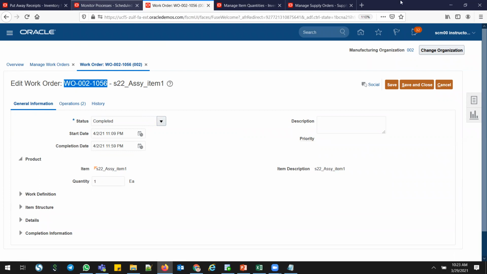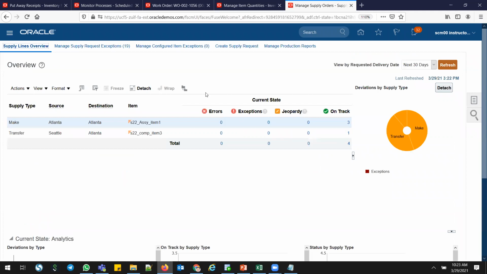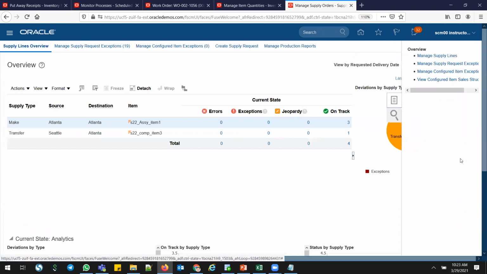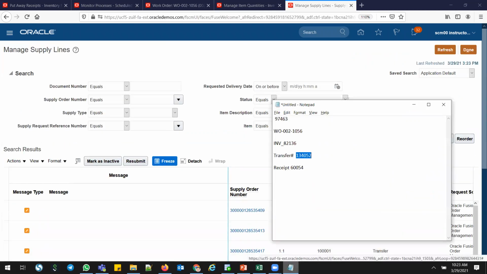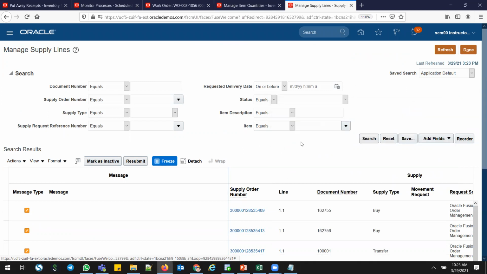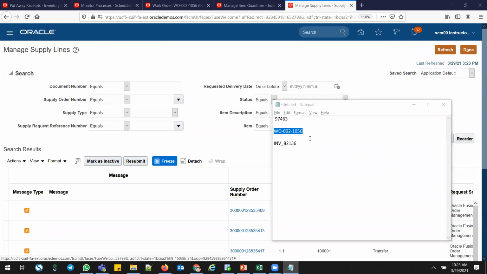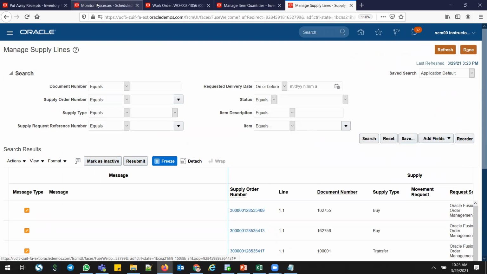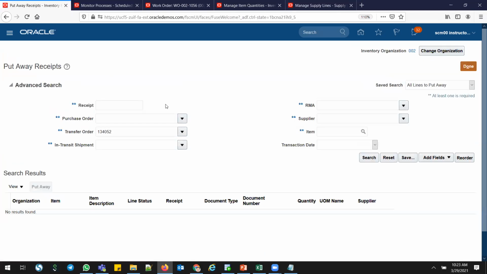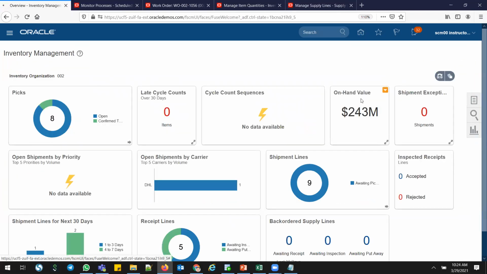So supply chain orchestration, I'll go here, supply chain orchestration, supply, manage supply lines. Let me use my item number. I didn't pull my SCO number. Or I can do it directly from here, I think, in the work order also. That's directly from my sales order.